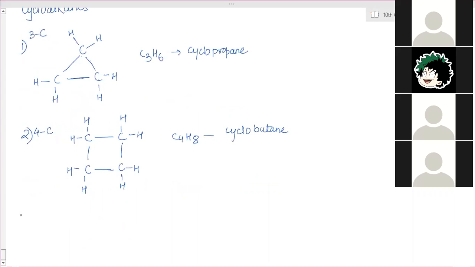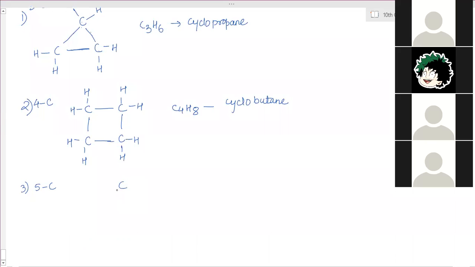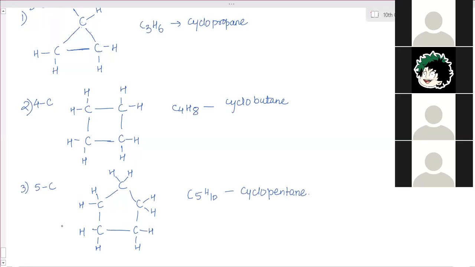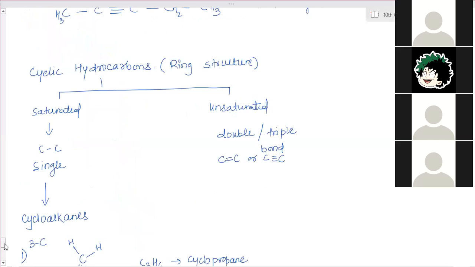With 5 carbon atoms, what will it become? Cyclopentane. Cyclopentane, pentagon structure. And 2 hydrogens for each. C5H10. Cyclopentane. Then draw cyclohexane also after this. So write down this part.